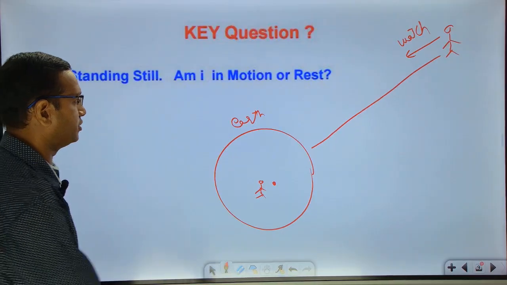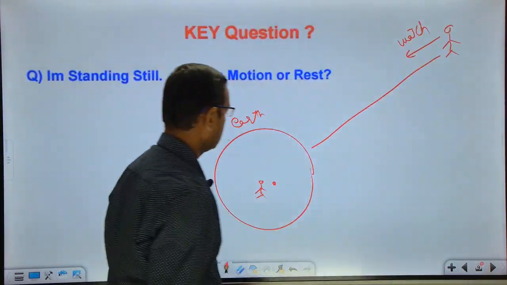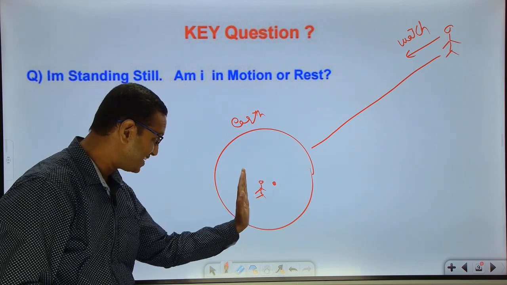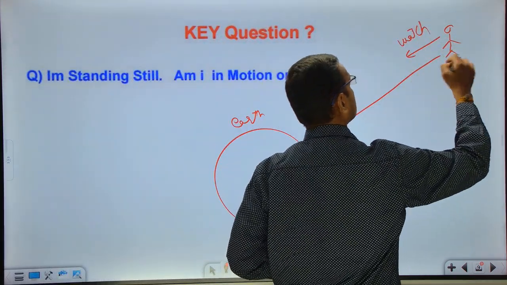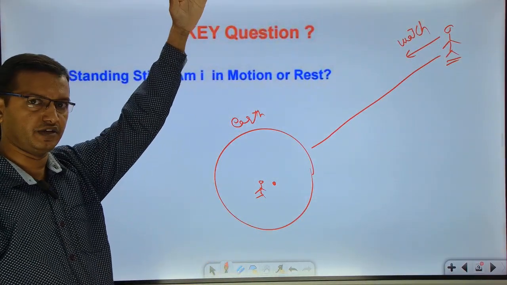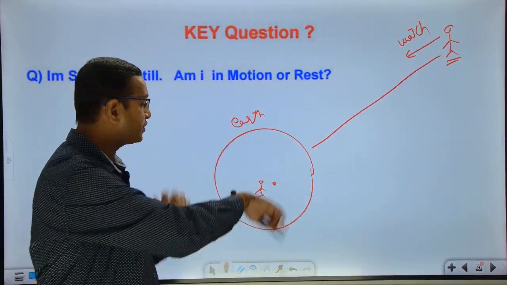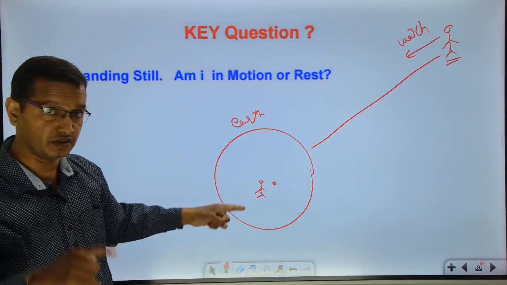Now it depends on the observer here. If the observer is next to me, I'm at rest. For the observer far away from the earth, watching me from thousands of kilometers away, the earth is rotating, so everything is rotating, so I'm moving, I'm not still. So it depends on the observer. Remember, that is what is important.